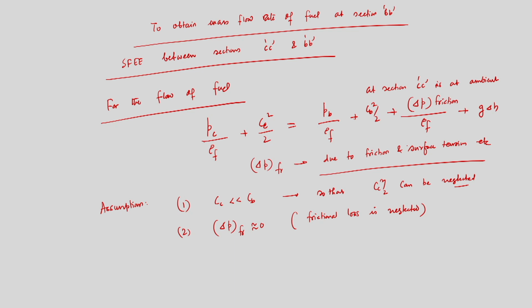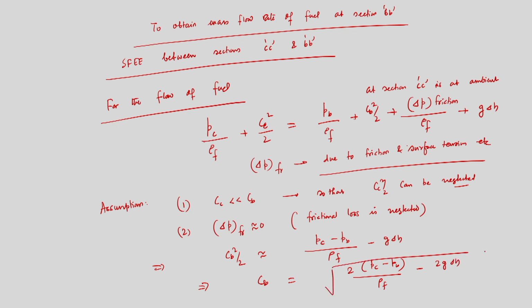So, if I write this, then the equation becomes Cb square by 2 equal to Pc minus Pb divided by rho f, minus g into delta H. Therefore, Cb will be equal to the square root of twice into Pc minus Pb divided by rho f, minus twice g into delta H. So, this is the velocity of fuel at section Bb.